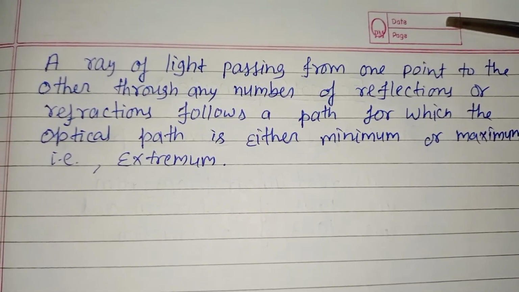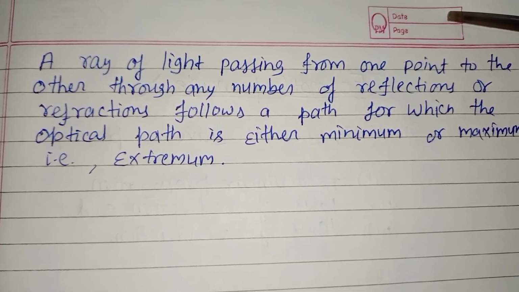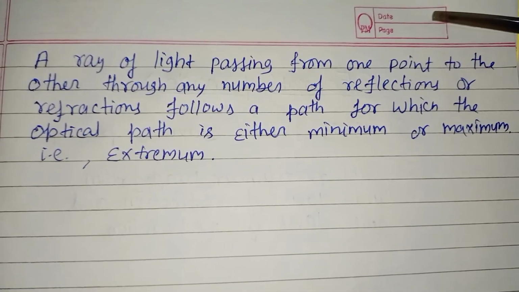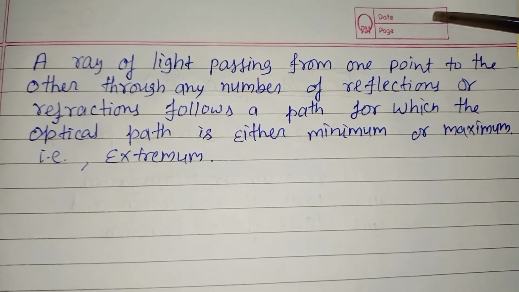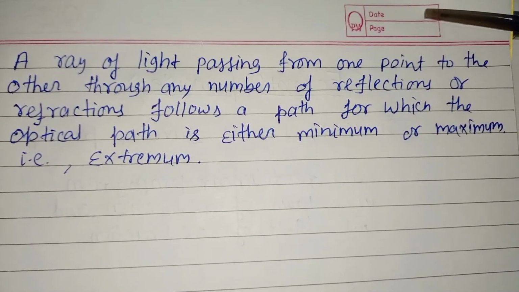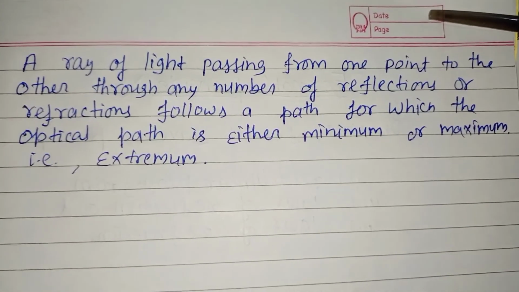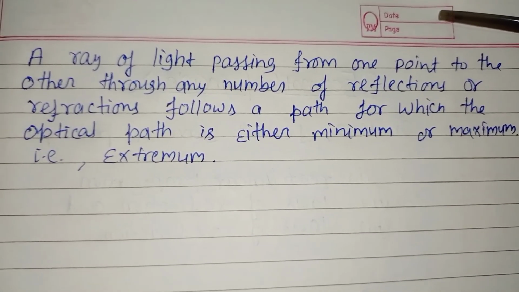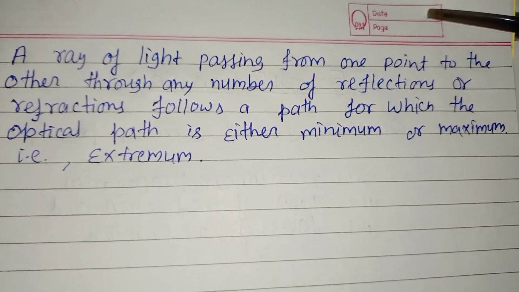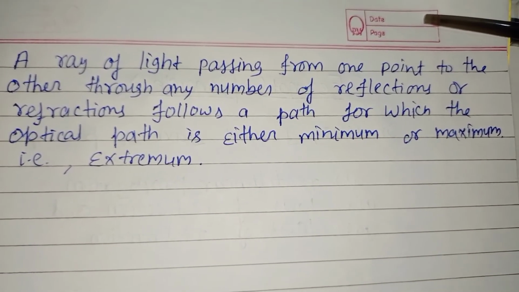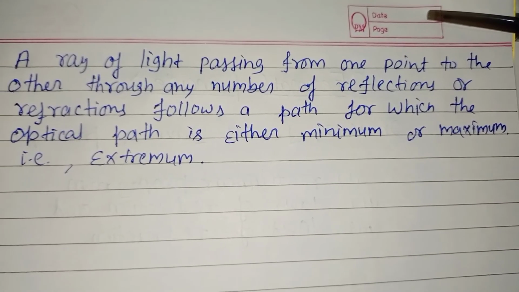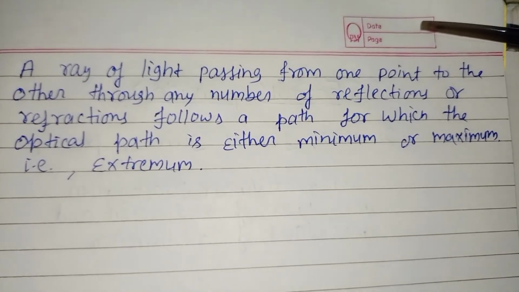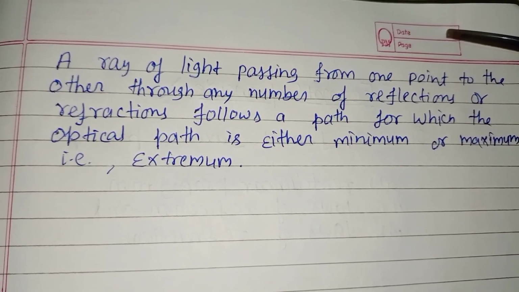Actually the first statement is very easy. You can understand it by a simple example. Like if you are going to the market or anywhere, you will always choose a path that is the shortest one. Means you always take a shortcut to save your time. The same thing is with light. Light also takes the path that is the shortest, least or minimum. But one more thing you have to add in the second statement, that is maximum. Means light will either take the minimum path or the maximum distance path in case of spherical surfaces.